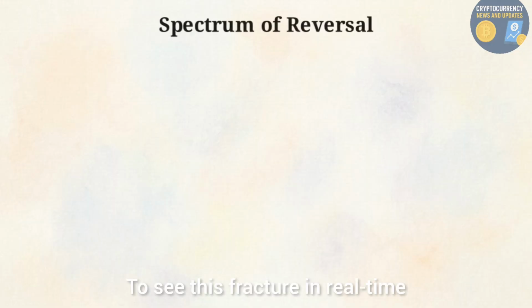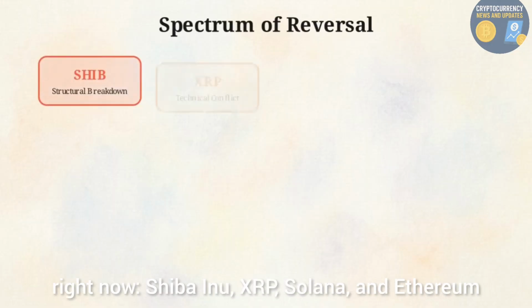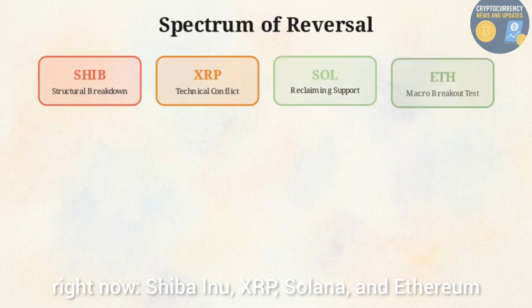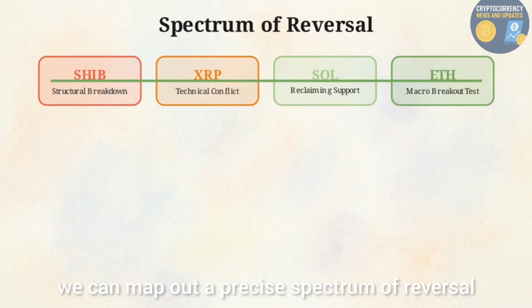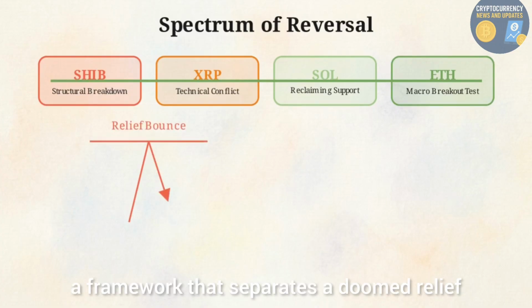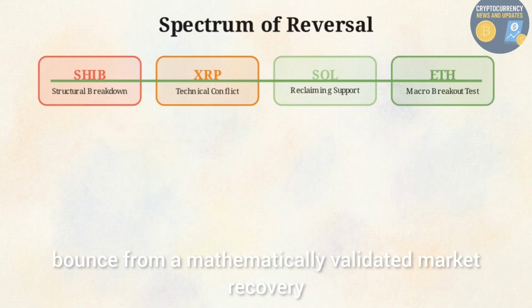To see this fracture in real time, we're taking a snapshot of 4 major assets right now: Shiba Inu, XRP, Solana, and Ethereum. By tracking these specific 4, we can map out a precise spectrum of reversal, a framework that separates a doomed relief bounce from a mathematically validated market recovery.